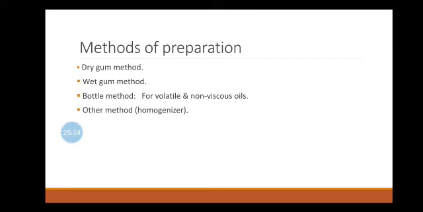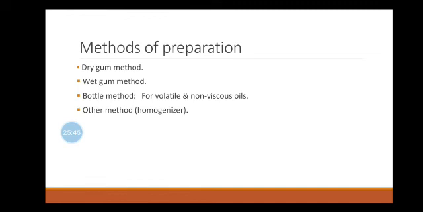Shake the bottle vigorously until the oil and gum are mixed thoroughly. Then add the calculated amount of water at once. Shake the mixture vigorously to form a primary emulsion. Add more water in small portions with constant agitation to produce the required volume.